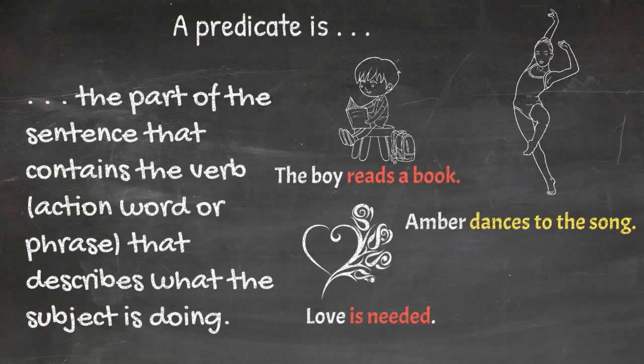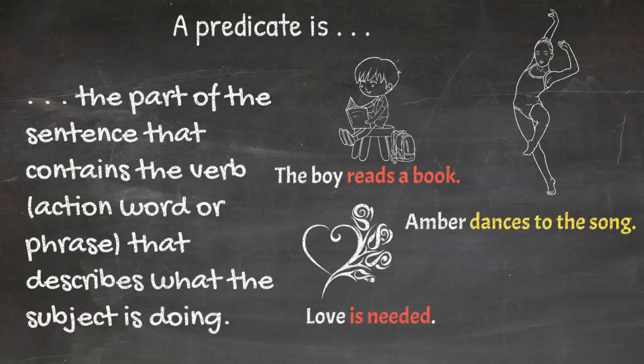For example, let's look at this sentence: the boy reads a book. We know that the subject is the boy. Now, what is the subject doing? Well, the action word in this sentence tells us that the boy is reading a book. Let's look at the other sentence: Amber dances to the song. We know that the subject is Amber, but what does the action word in the sentence tell us about the subject? Well, Amber dances.